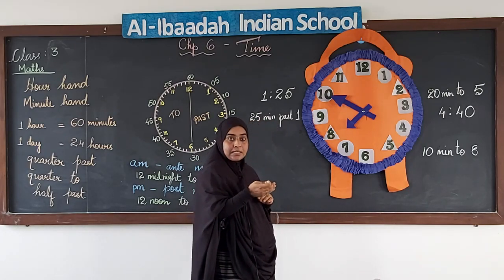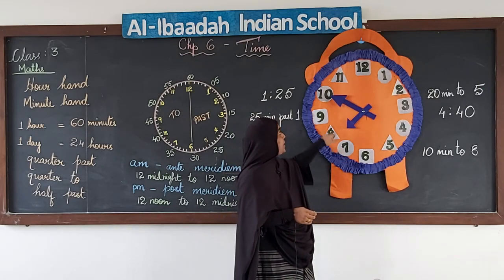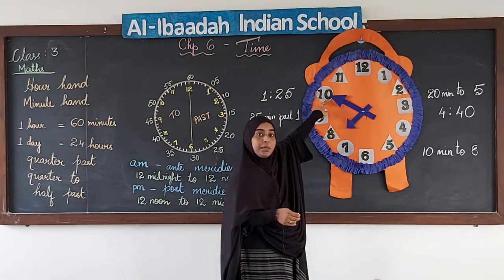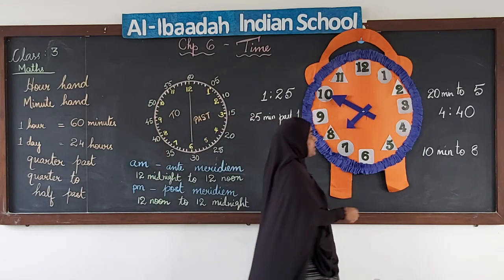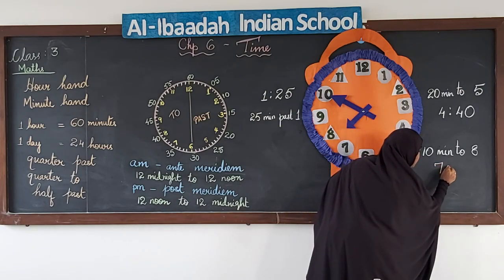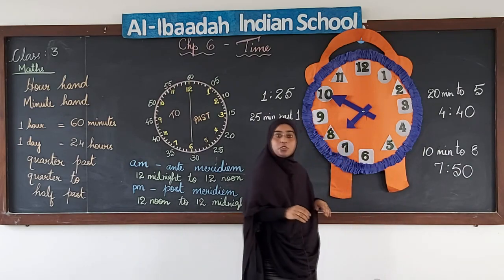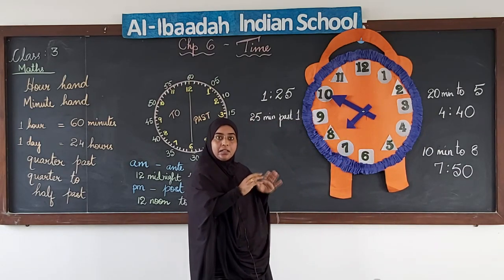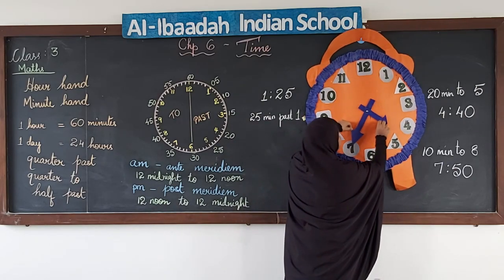Now, if we have to write in the digital form, we will use the hour that has passed. Now, which hour has passed? 7. And how many minutes? 10 means how many minutes? 10 means it is equal to 50 minutes. So we will write it as 7:50. Okay. I hope you have understood how to use past and to. Okay. One more example we will do with past.